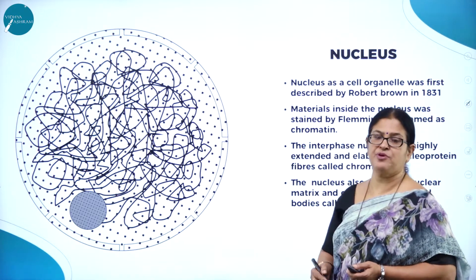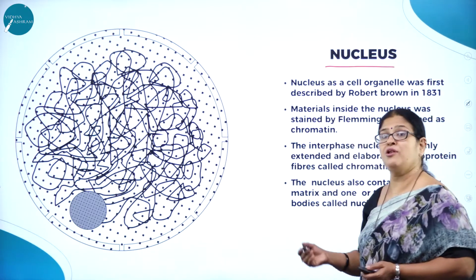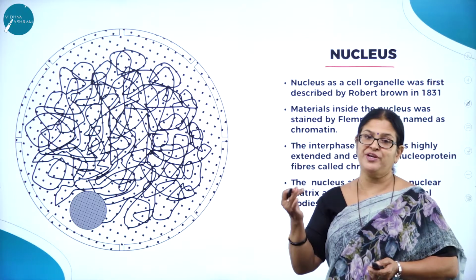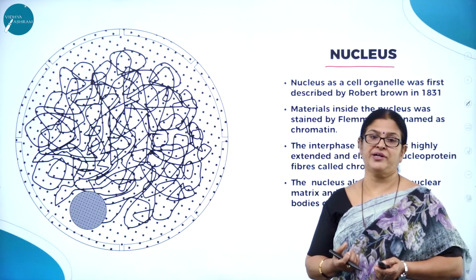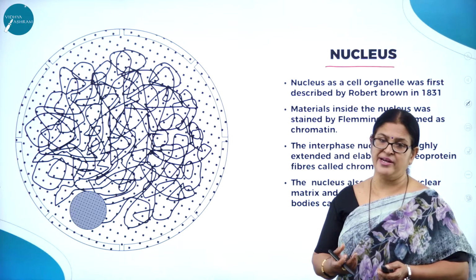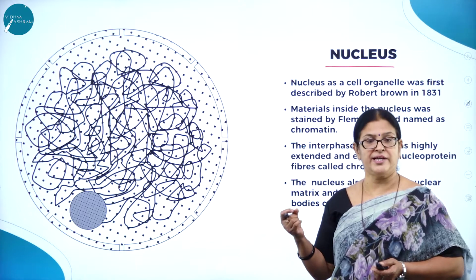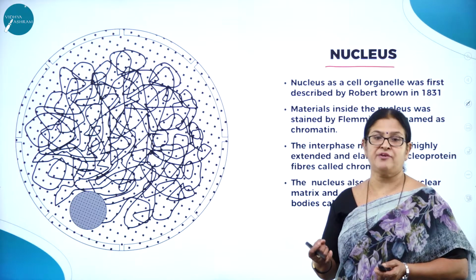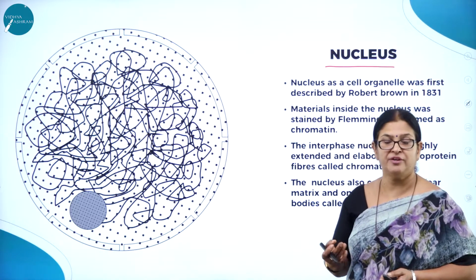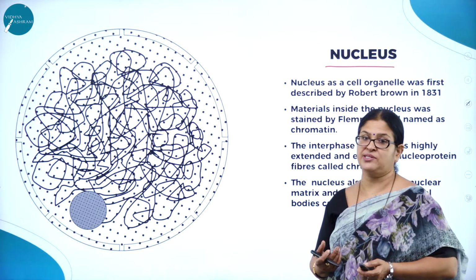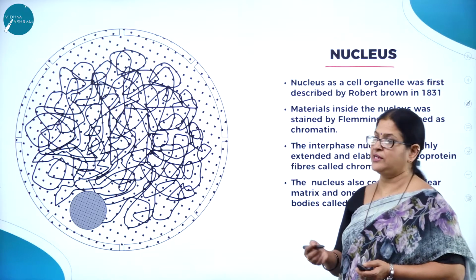So I think when you see this beautiful picture, you could have made a guess that, of course, it is nothing but nucleus. All of us know that the cell is made up of two very important parts. The center part called the nucleus, which has very important contents, that is DNA and RNA, and the cytoplasmic part, which contains the cell organelles which we have come across, like the endoplasmic reticulum, both smooth and rough, lysosomes, Golgi bodies, centrioles, centrosome. Then we have come across mitochondria, chloroplasts, etc. Right? So now let us study about a very interesting cell organelle, that is nucleus.